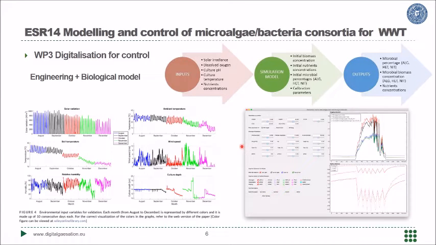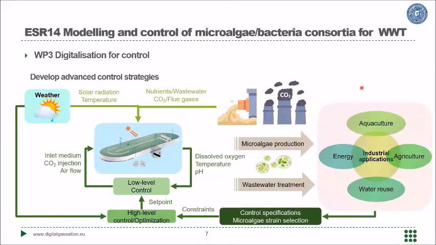When we talk about the engineering of the reactors, we talk about the fluid dynamics and mass transfer in the system, but also the influence of environmental conditions. We are talking about the influence of solar irradiance, temperature, and whatever. Nutrient concentration, also inlets in the culture medium, etc. In the case of the simulation model, we are able to develop a model. We need to calibrate the parameters of the model, both the biological parameters and the engineering parameters, and then we can analyze the output from the models, especially the performance of the system, the ability of the system to produce microalgae biomass or to remove nutrients from the process.